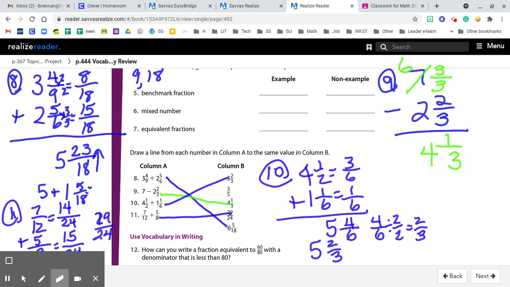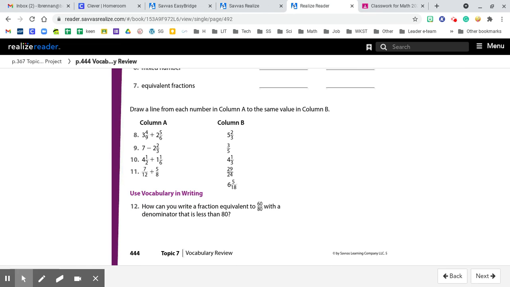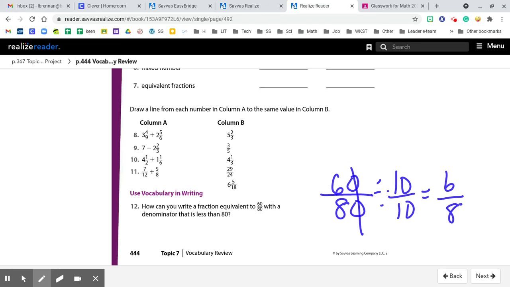I know a lot of work to review, but if you can do that, you can get an A on the test. How can you write a fraction equivalent to 60/80 with a denominator that's less than 80? Remember from early on, we can actually just chop off, we're dividing this by 10/10 and get 6/8. And there's a denominator less than 80. And that's our vocabulary review.